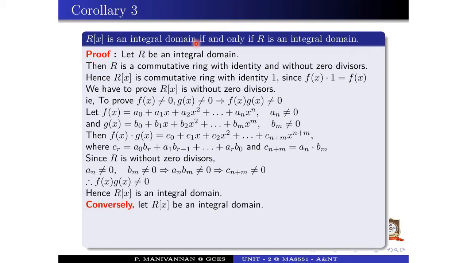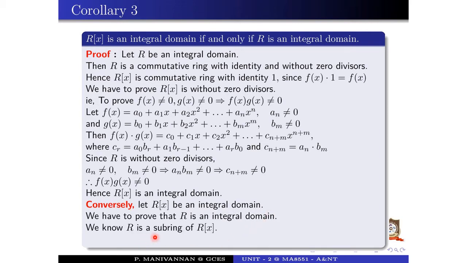Conversely, it is an if and only if result. So conversely, let R of x be an integral domain. We have to prove R is an integral domain. We know that R is a subring of R of x. Therefore, R is an integral domain.